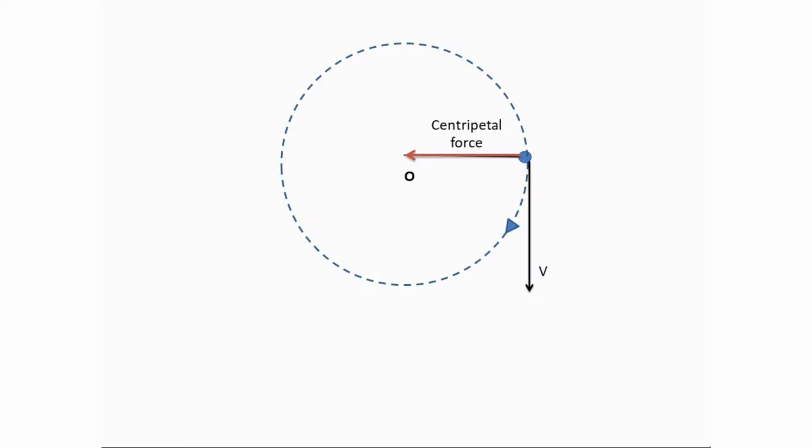Centripetal means center seeking. So, centripetal force is a center seeking force which is directed radially inwards towards the center. Here, the centripetal force is provided by the force of tension along the string. This was the reason that when I cut the rope, the force of tension ceases to act and the stone no longer follows the circular path. Instead, it follows the direction of velocity.